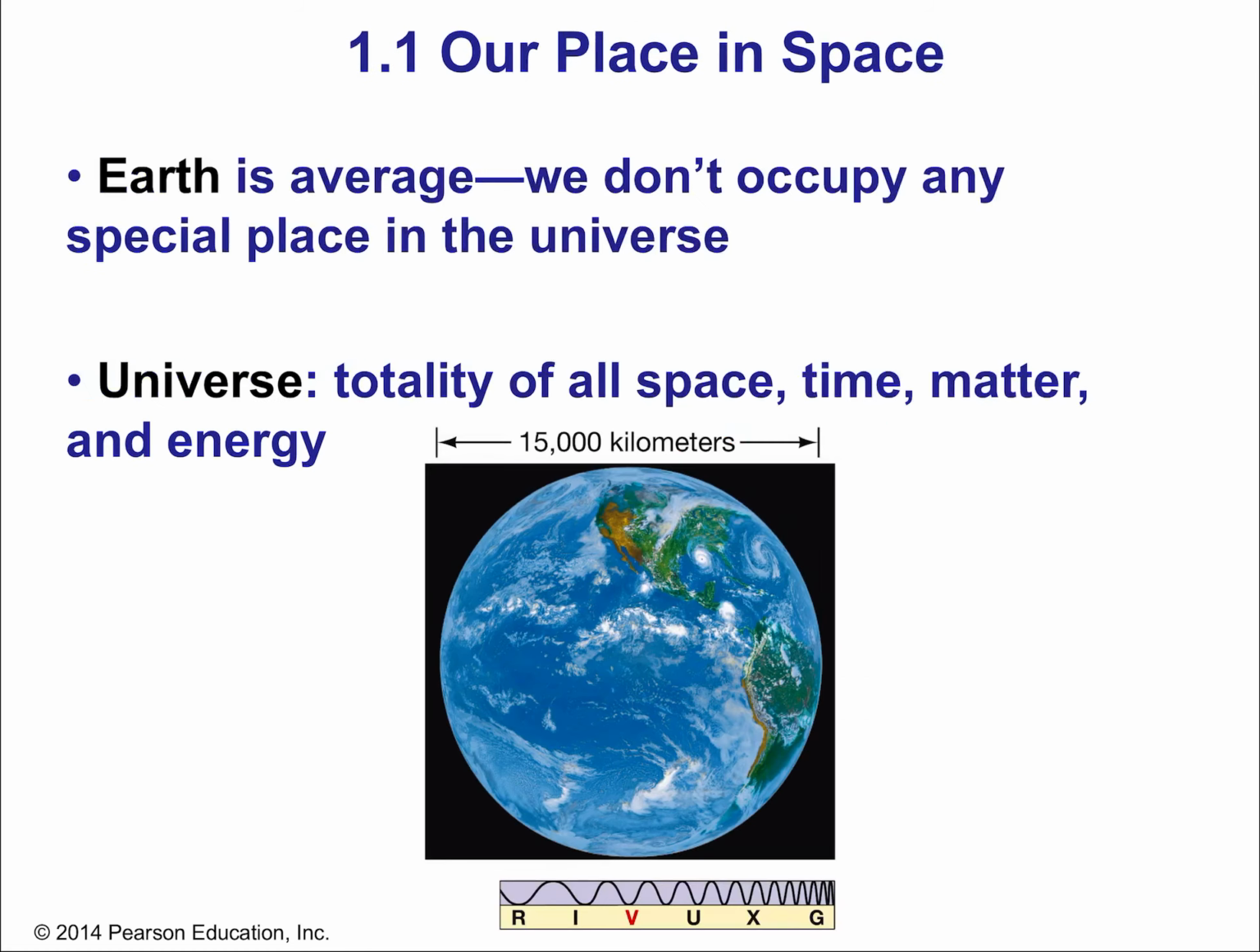Okay, so where is our place in space? Well, Earth is very much average. We don't occupy any special place in the universe. In fact, the universe is all of space, time, matter, and energy. That's a big idea about the universe, and in fact is not the main focus of this course. Here we're going to talk about our solar system, which is very fascinating in its own right, but as far as ideas like the Big Bang and the age of the universe, that would be a different course in astronomy. But after all, we are part of the universe and this is astronomy, so it makes sense to define it.